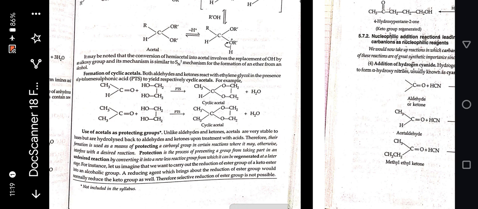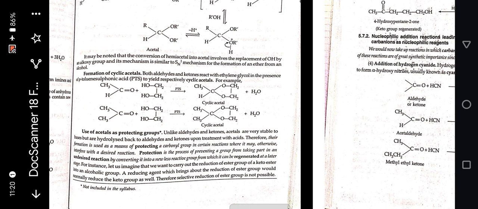Use of acetals as protecting groups. Unlike aldehydes and ketones, acetals are very stable to bases but are hydrolyzed back to aldehydes and ketones upon treatment with acids. Therefore, their formation is a means of protecting a carbonyl group in certain reactions where it may otherwise interfere with a desired reaction. Protection is the process of preventing a group from taking part in an undesired reaction by converting it into a new less reactive group from which it can be regenerated at a later stage.